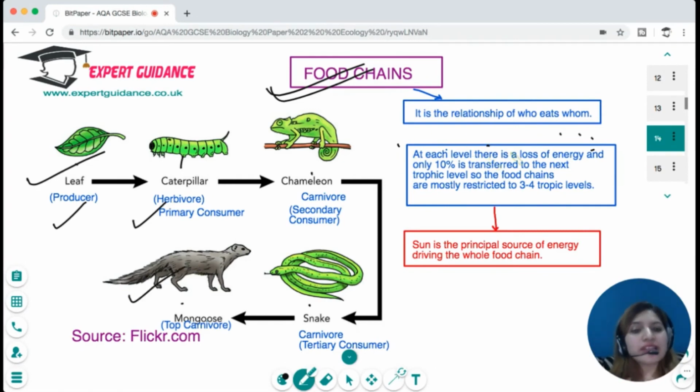At each level, there's a loss of energy, and only 10% is transferred to the next trophic level. Therefore, food chains are mostly restricted to 3 or 4 trophic levels so that we have maximum energy at the top level of the food chain. And for the food chain, you should remember the sun is the principal source of energy, which is driving the entire food chain.